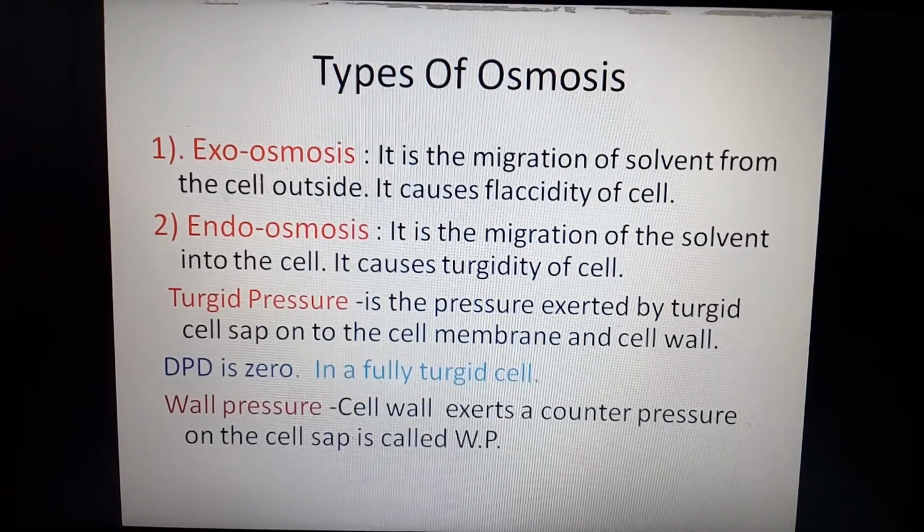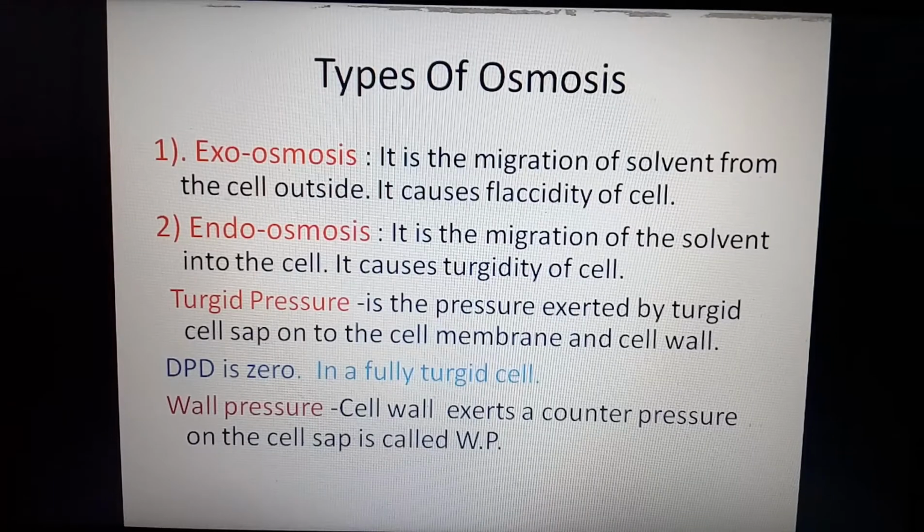If we observe the diffusion pressure deficit, mind it, we have discussed it previously. Diffusion pressure deficit is also called suction pressure. This diffusion pressure deficit is also called water potential. This DPD is 0 in a fully turgid cell. We can prove that also.